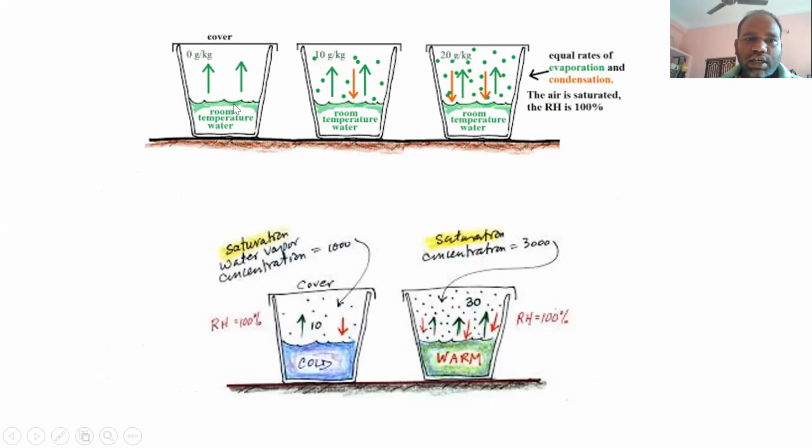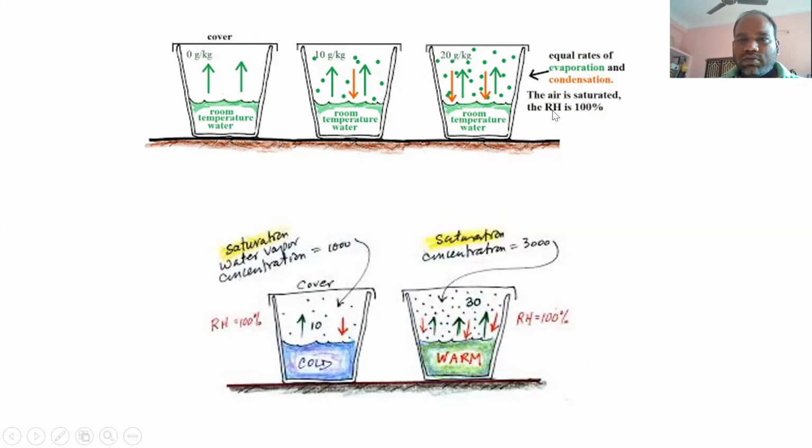So this picture reflects a clear concept of what is moist air. This is very dry air, this is only dry air. Here water is there, and this side air is there, but the water vapors are not present in it. So it is moist air when some water vapors are present in the air, and some are getting condensed, and some are evaporating. This is a maximum condition where the air is saturated. So this is the saturated air, or you can say relative humidity is 100%.